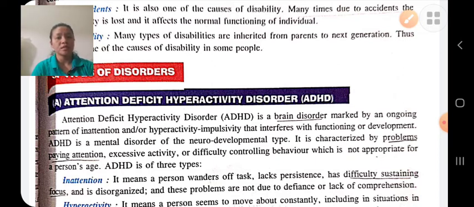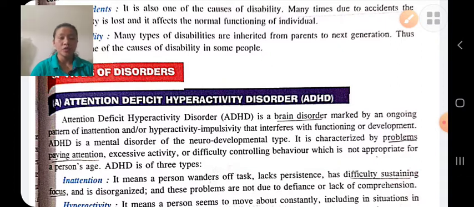Let's discuss one by one. First disorder is attention deficit hyperactivity disorder. It is a brain disorder in which the person is not able to pay attention, with hyperactivity, impulsivity, etc.